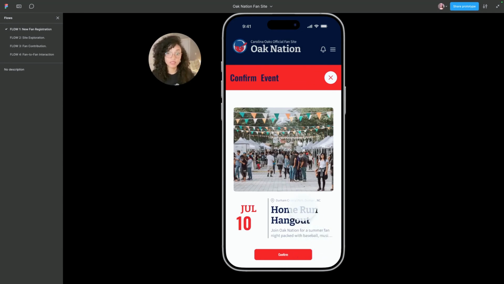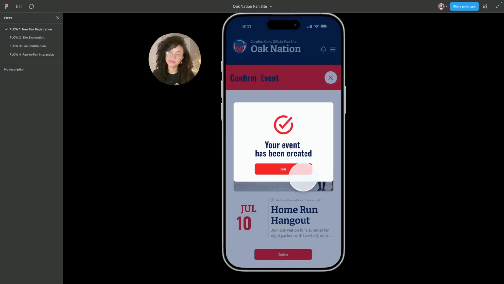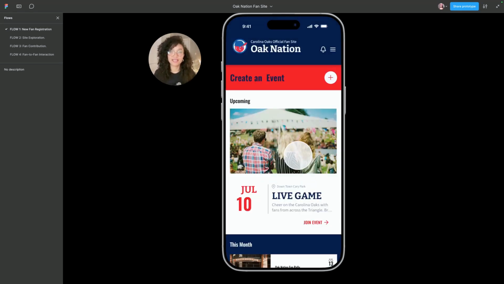But before we complete it, we get the information about the event, the date, a sneak peek of what the event is about, and of course the location. After we review that all the information is correct, we just confirm and we get our notification that our first event is created. And from here, we are done.